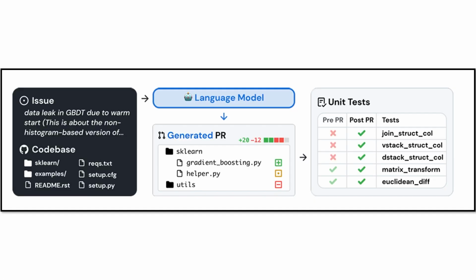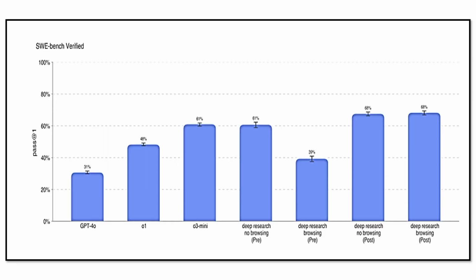And again, the SWE serves as a benchmark to gauge how effectively AI models can engage in complex coding, conducted by GitHub. And here, Deep Research has an impressive 68% accuracy, surpassing the previous models.